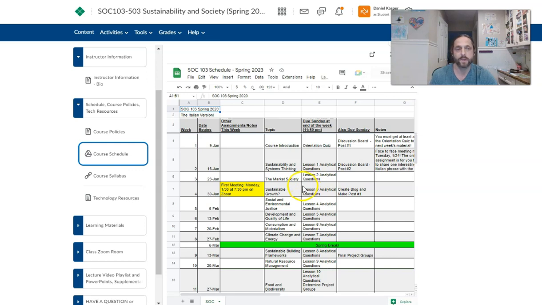So the class will have a very consistent flow. Every week is a lesson. You have readings and videos, and then you have a quiz due Sunday. It's an open time, not untimed quiz, open notes. So they're not super high pressure, but it is an important part of your grade. So make sure you get used to that rhythm. You have at least one thing due on Sundays pretty much every week.